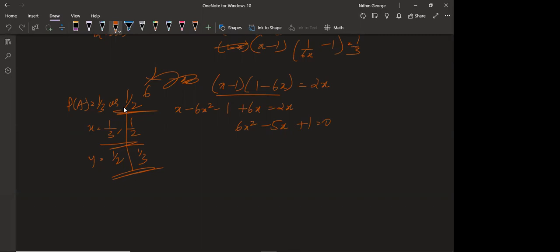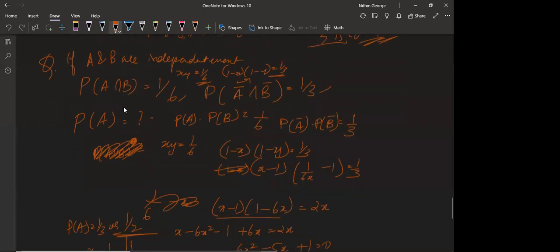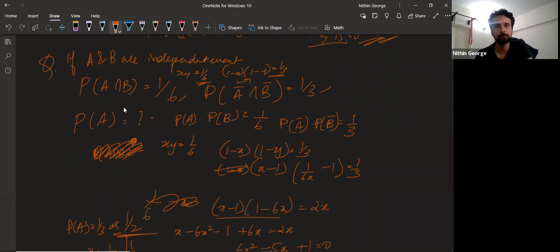Sir, can you just scroll up, sir? I think I made a mistake in calculation. Yes, please. So this one, I simply multiplied both of these by minus 1, X minus 1 into Y minus 1, I made it here, into this step. And instead of Y minus 1, I wrote it as 1 by 6X minus 1. That was actually unnecessary, but I just did that.